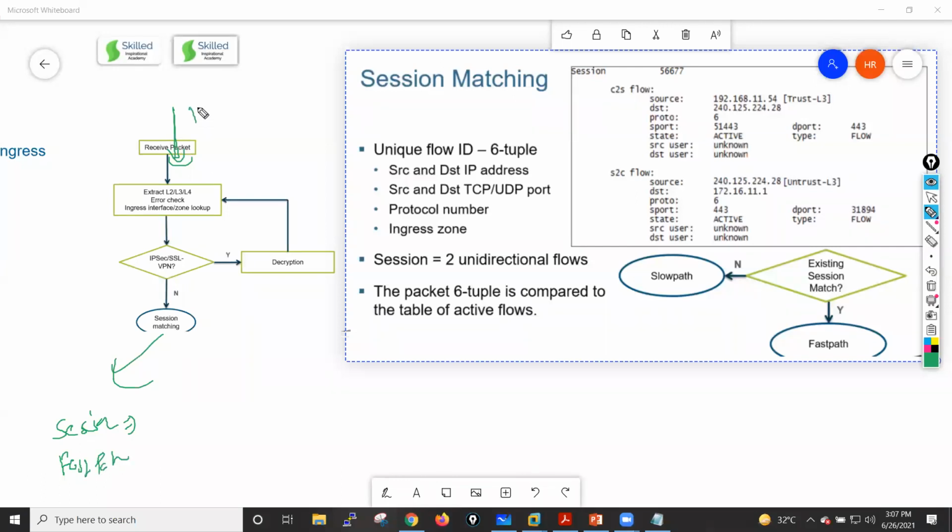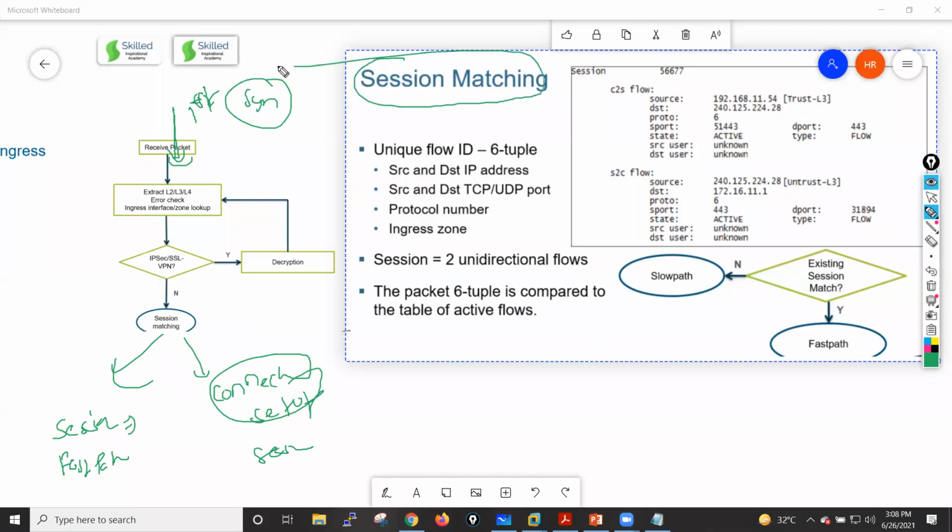Let's say this is the first packet. Let's say this is the TCP SYN packet, which is the first packet. In that case, that packet goes to your connection setup state, or we can say session setup state, for the first packet. And generally, when session matching happens, it will match the sessions by using this information: source IP, destination IP, source port, destination port, protocol number, and ingress zone. These are the 6 values it will use when it does the lookup into the session table.